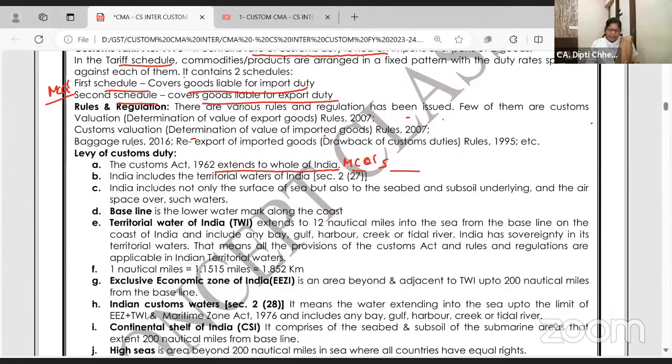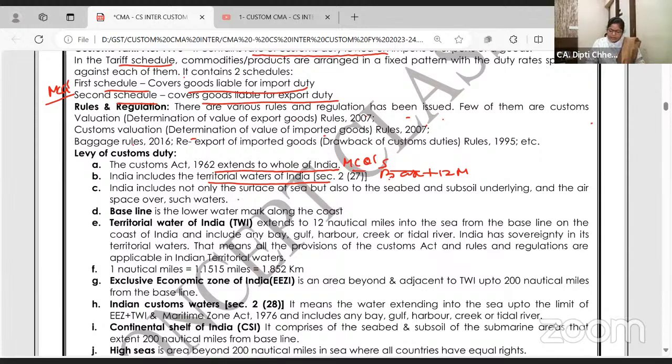So definitely Custom Act is applicable to whole of India, including territorial waters. Now, what is territorial waters? From the baseline, 12 nautical miles, not down like this in the sea, is territorial waters of India, and in that all rules and regulations of the customs are applicable. Ma'am, can you draw and show? Yes, I will. Can we first read and complete this?